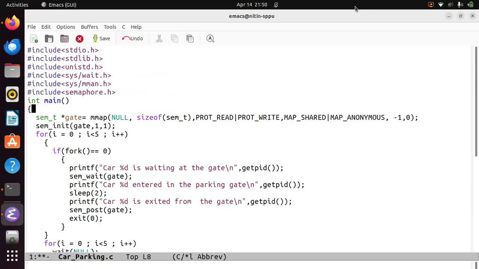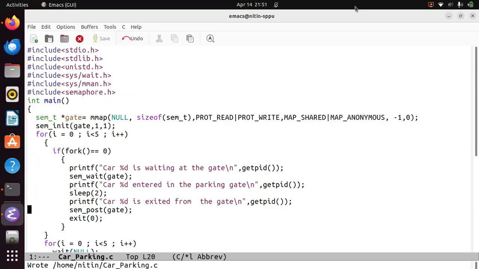So car arrival, that means fork. Correct. Each fork is one car arriving at the gate. So sem_wait means what? The car is asking, is the gate free? If yes, enter. If no, wait in the queue. Then the critical section is the gate crossing zone. Correct. When we say entered, only one car is allowed here, others are blocked. And then the critical section is done. Then sem_post means that after crossing, the car signals the next car can come. So here, the semaphore ensures mutual exclusion, prevents race conditions at the gate, and demonstrates process creation using fork. And this is how the real parking scenario can be seen.